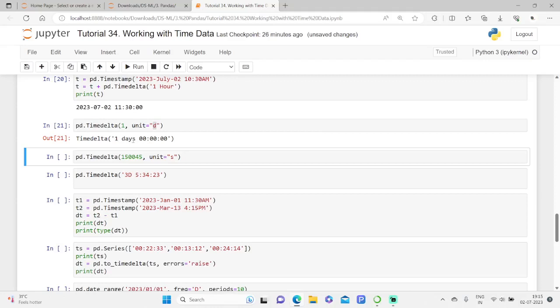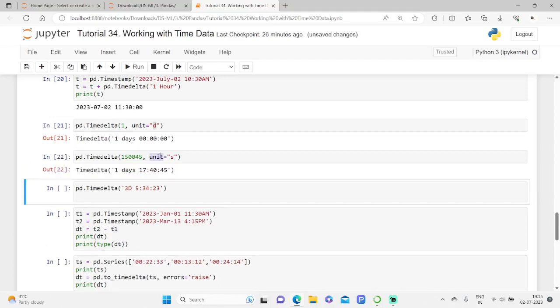And using smaller time units such as seconds, the constructor will convert them to the larger time units, thus converting them to the corresponding values of days, hours, and minutes. So if I specify here like so, I think you are able to observe it. These are also more complex ways to define time intervals, which are useful when you have multiple units together such as days, minutes, and hours.